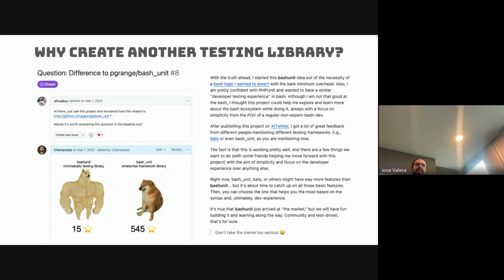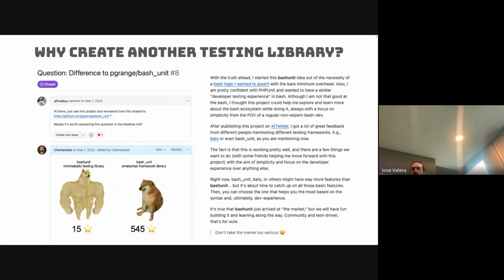This guy answered later, a month later, or a year later actually, in the thread, because there was a question from another guy who randomly went to the project and was wondering why you created this if we have already done it. I didn't know. I was not a bash expert. I still am not a bash expert. But my answer here, TLDR, is that I had no idea about bash_unit or other libraries for testing bash, because I'm not a bash expert. And I just wanted to test my script I did in bash with something really minimalistic.